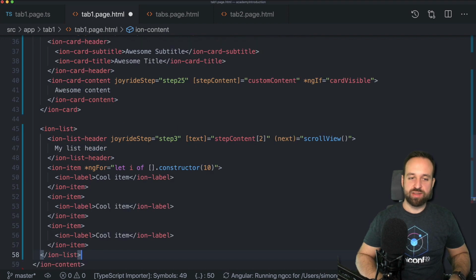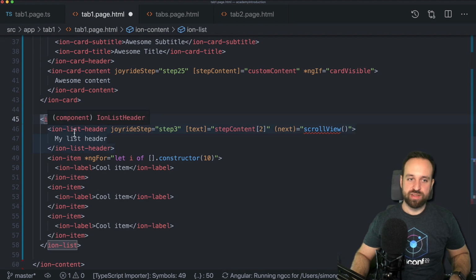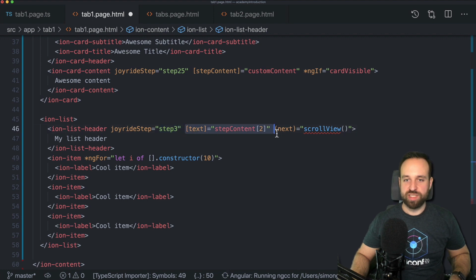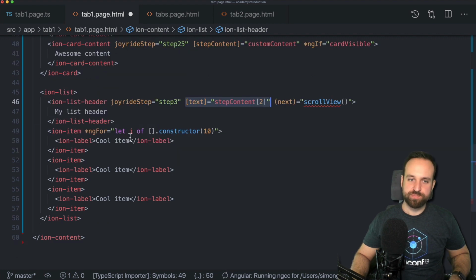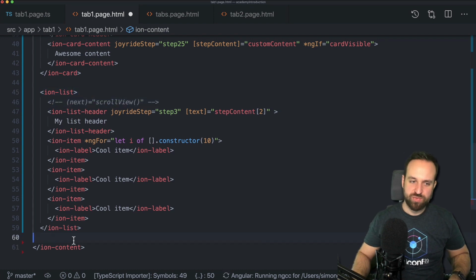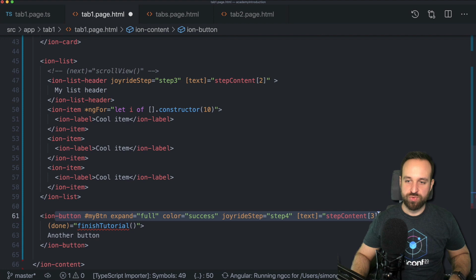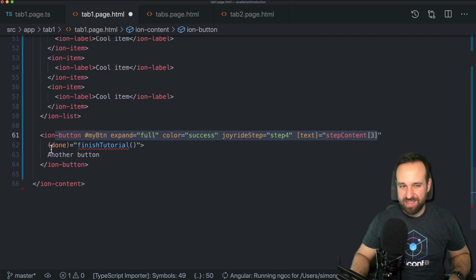I wanted to see how the package behaves if we have elements that are not within the view. So here's another list with a header. We will just give it the step 3. We'll take the text from our step content as well, and then an array of items. And the problem now is, let's remove this for a second. The problem is if you have a button or some kind of element that's maybe not within the view, like this button down here, which will give step 4 and step content 3, it's quite hard for the package to find that button. Actually, it won't work correctly.